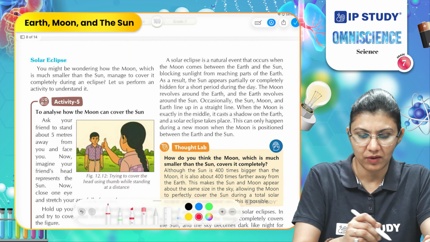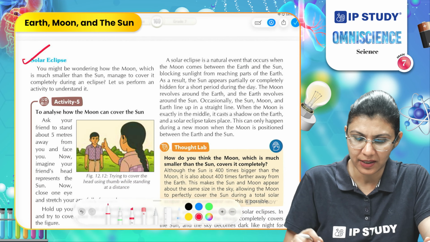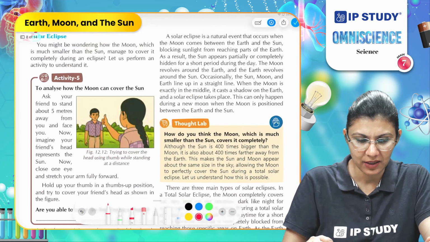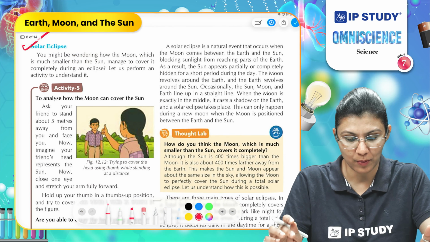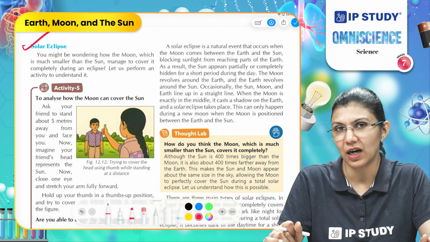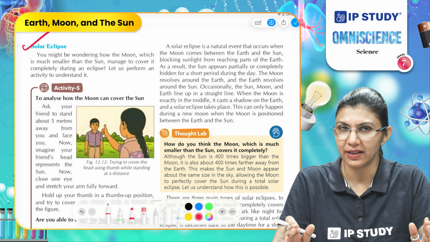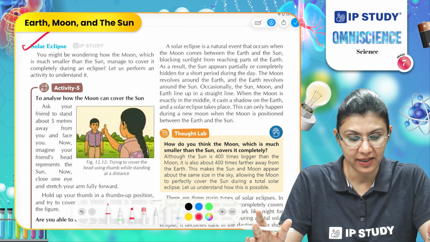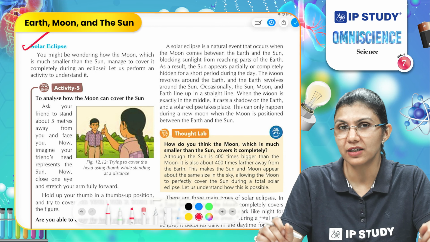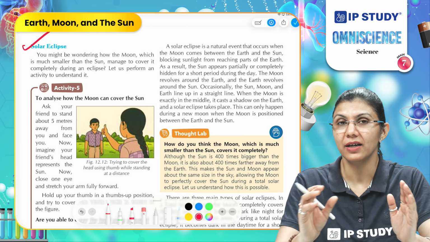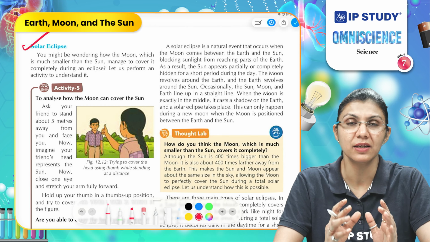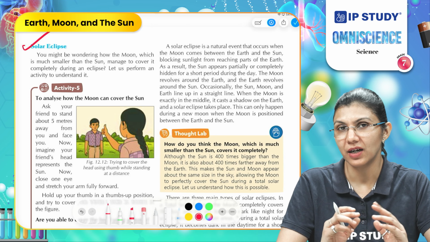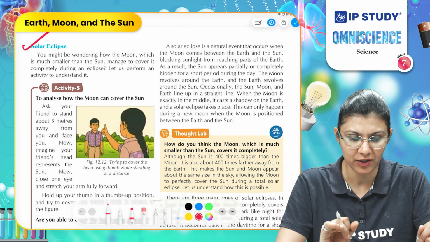So, one type of eclipse is the solar eclipse and the other one is the lunar eclipse. Solar eclipse is observed when the moon comes between the sun and the earth. We know that the sun is quite big in size, so how is it possible that the sun is blocked by another heavenly object, the moon, which is smaller than the sun? So here the distance between the earth and the sun plays an important role.